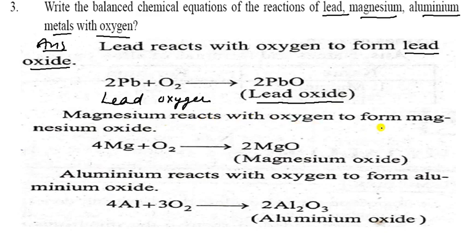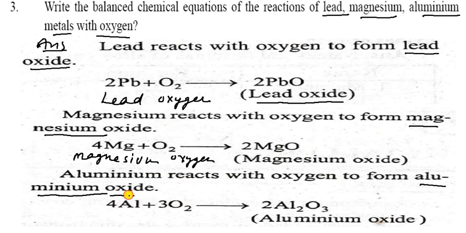Now magnesium reacts with oxygen to form magnesium oxide. So it is your magnesium and it is our oxygen. Whenever it reacts, it forms magnesium oxide, MgO. Now aluminium reacts with oxygen to form aluminium oxide. Always remember it forms aluminium oxide. So that one is aluminium, and this is your oxygen. Whenever they react, they form aluminium oxide. So you can write in your copy.